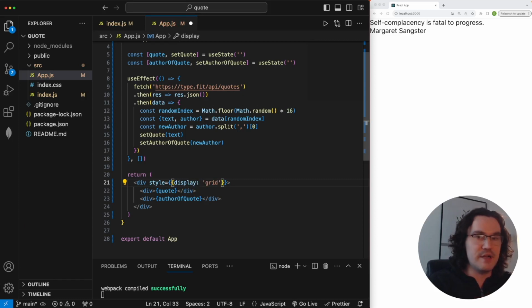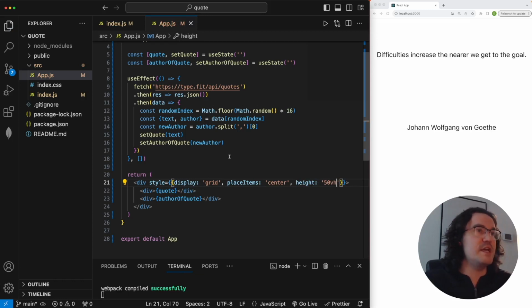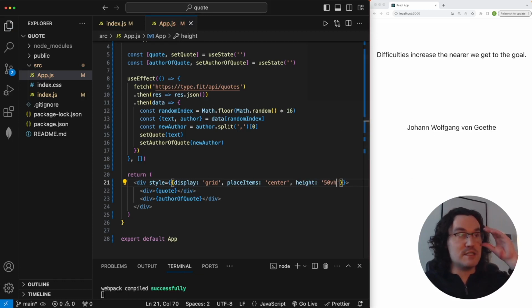Display in strings, grid. We'll go comma, placeItems using camel case, center, another comma, this is the final property, height in string 50vh. We'll do a save, and then now we're getting, awesome, our quote and the author.